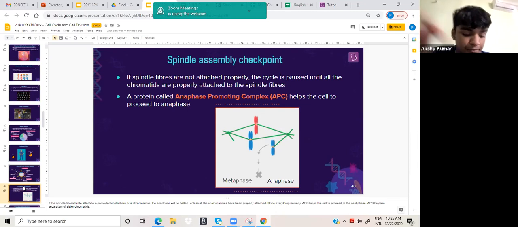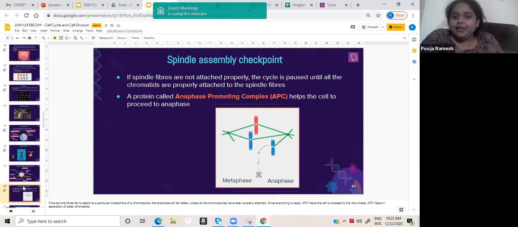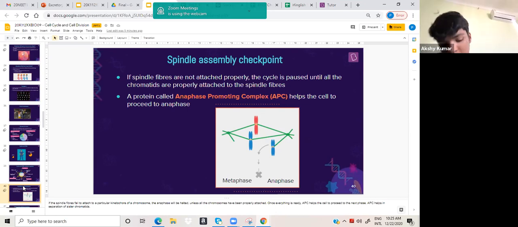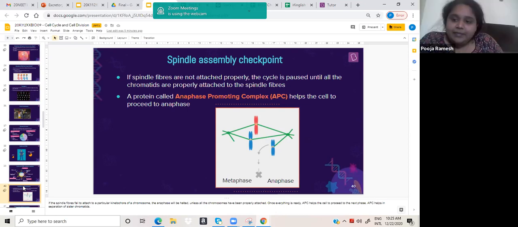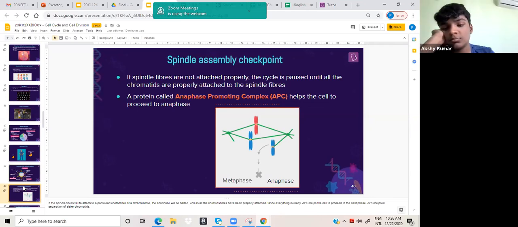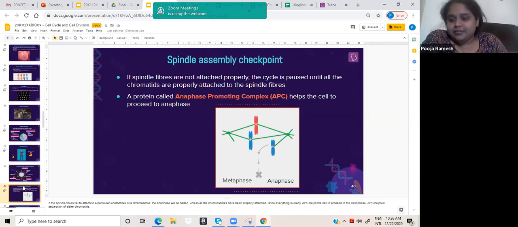So if I want to win, I need to properly hold the rope and pull it. Same way, the spindle fibers. It's just a tug of war that is happening. From both sides, if the spindle fibers are not properly attached, then there are chances that the centromere might not split. The entire chromosome might go to one side. Now that can lead to some genetic abnormality.